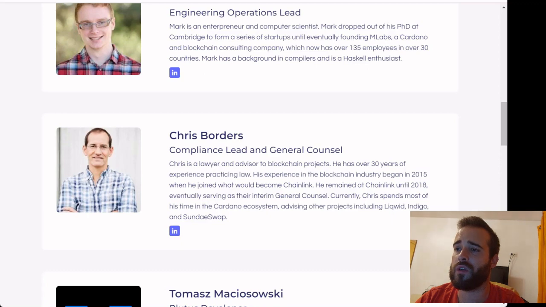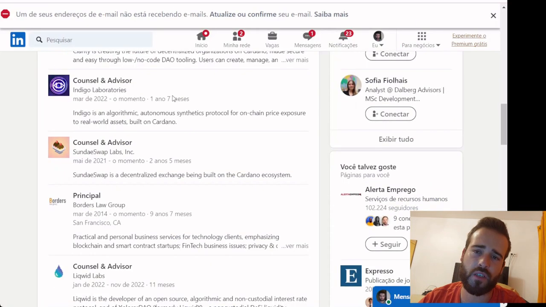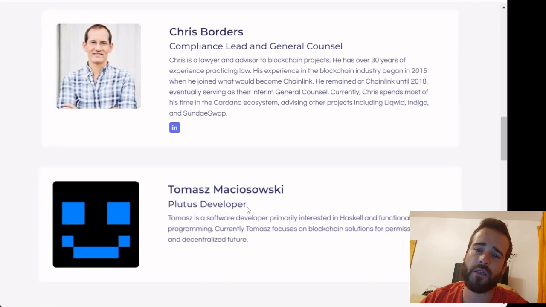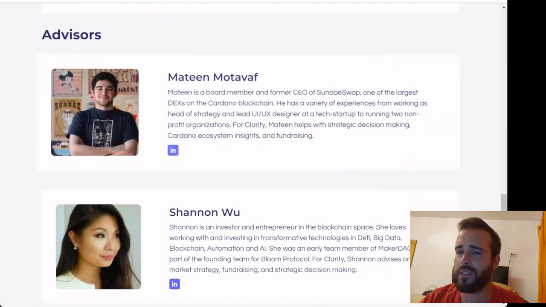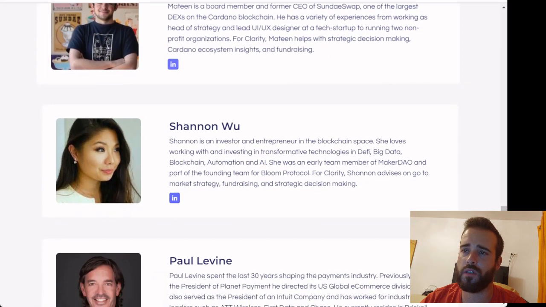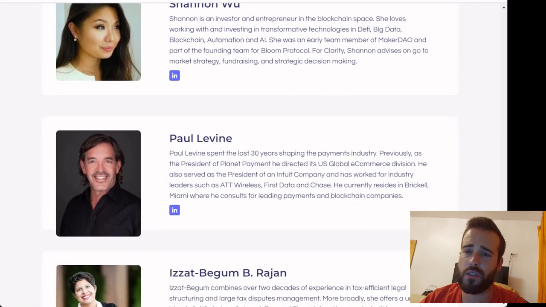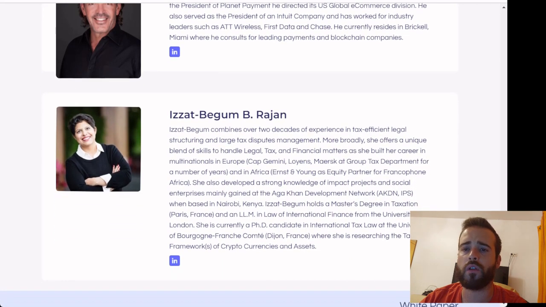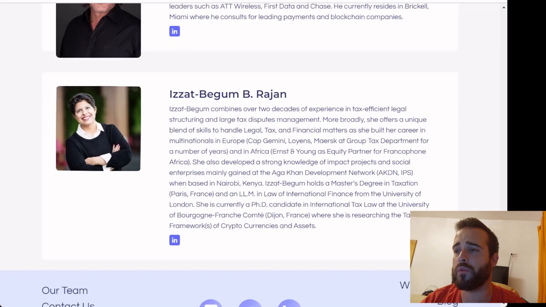In fact, he's been working with several reputable teams in the Cardano space, teams such as Indigo, Sunday Swaps, Liquid Labs. A lot of experience in the compliance space in cryptocurrency. Besides that, they have plenty of advisors here in the space with experiences in DAOs, experiences just creating protocols on Web3, and with a lot of knowledge that can be useful for the development of the protocol.